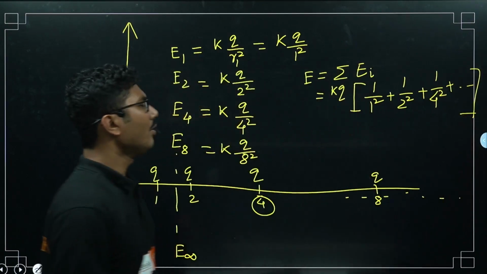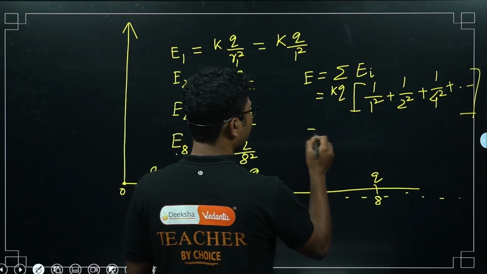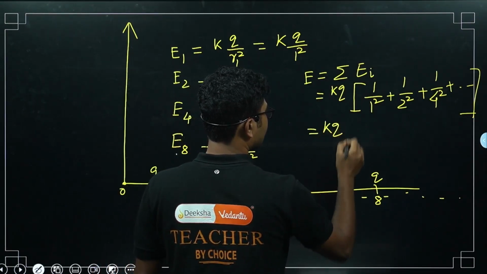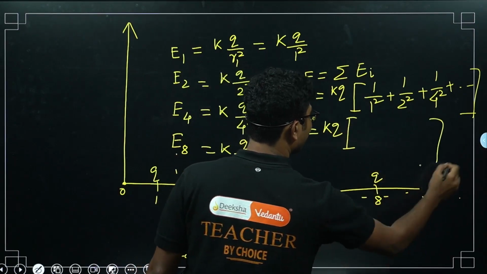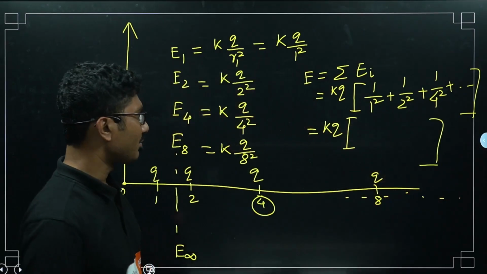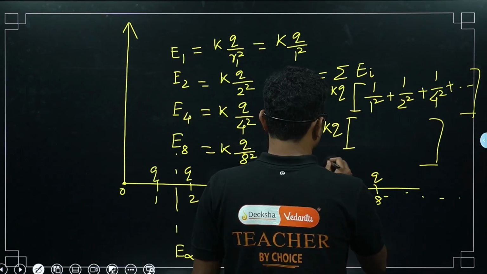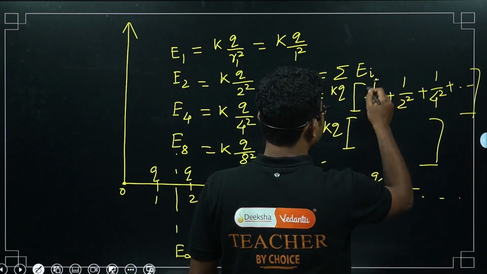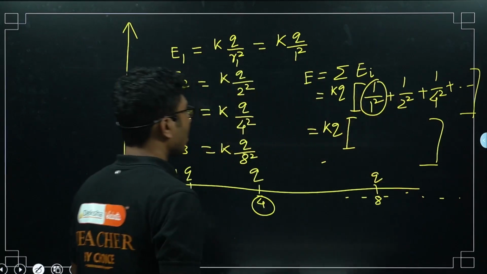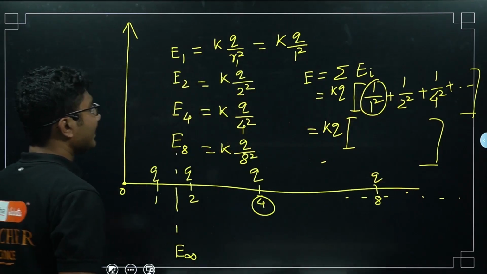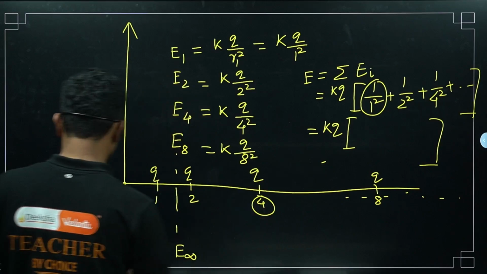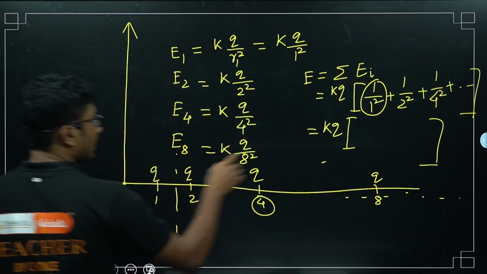Now we have to find the sum of this series. So this is basically a mathematical problem, not a physics problem. Now tell me, what is the value of this series? This first term is a finite term. What we will do is take this term out of this series. So let me rewrite this.